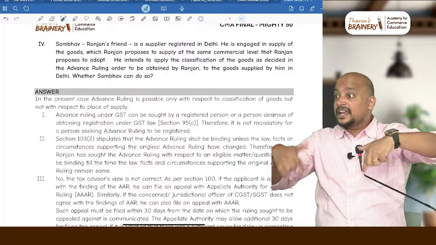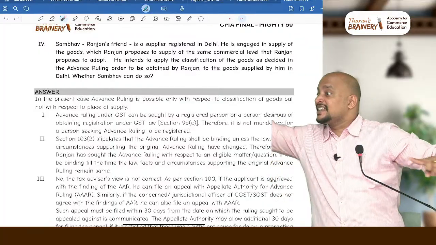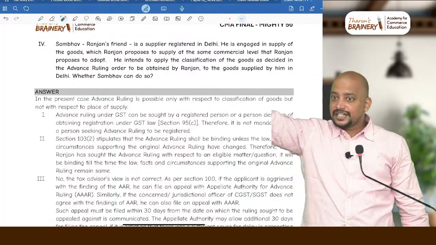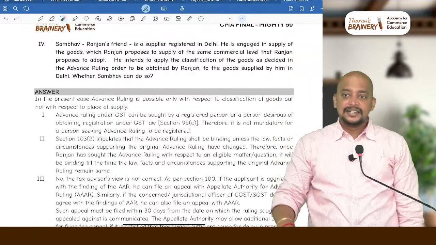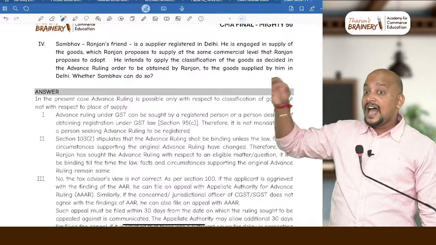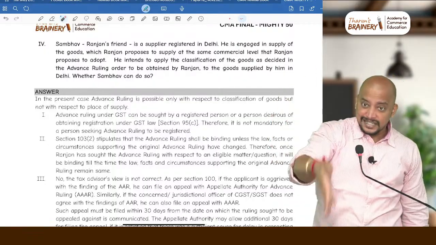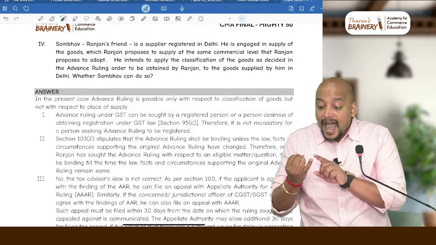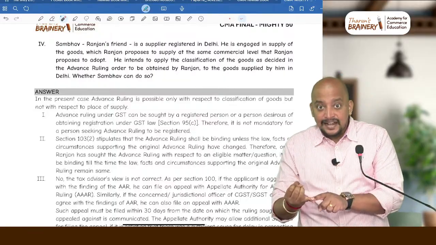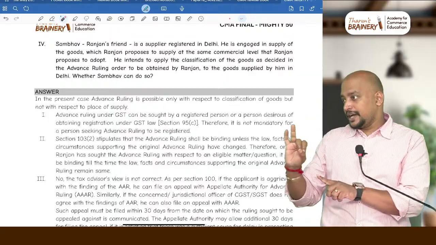Even Ranjan cannot use the same advanced ruling in another state, because an advanced ruling obtained in a state will be valid in that state. He cannot use it in another state, and another person cannot use it in this state itself. Got it? Because it is binding only on the applicant in that state plus the department. Okay.